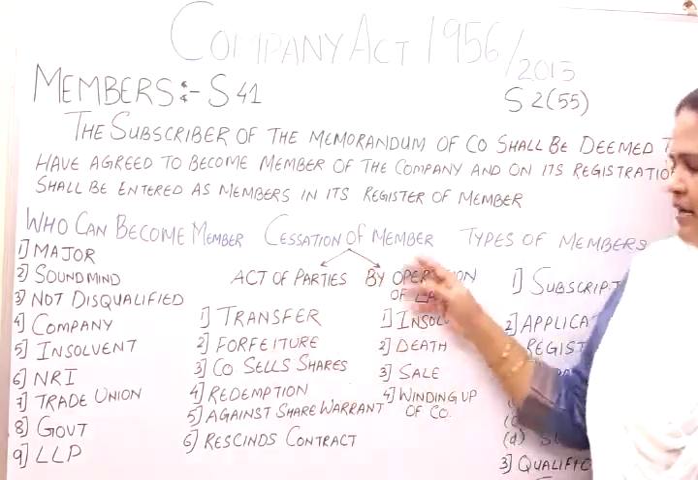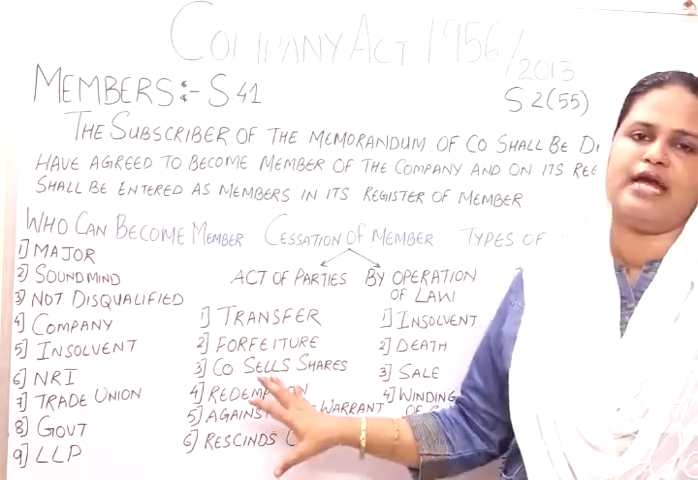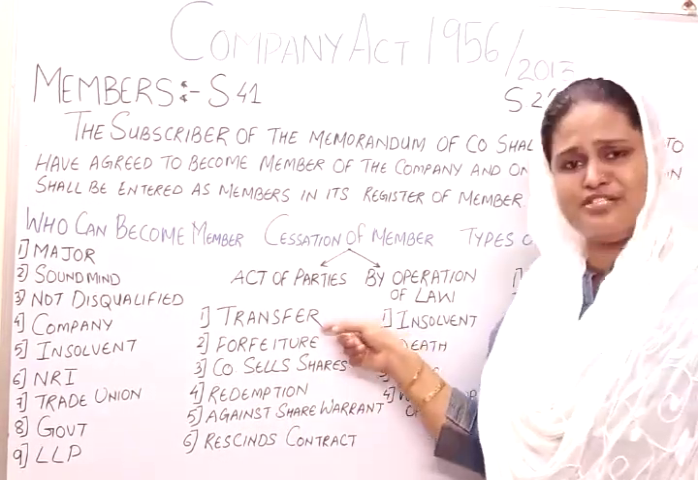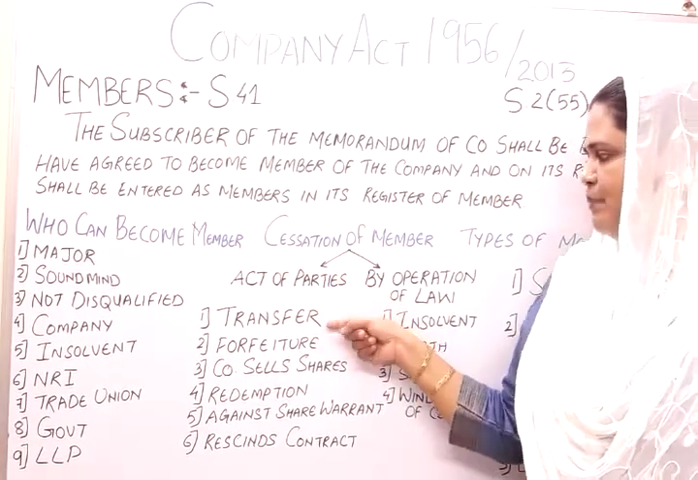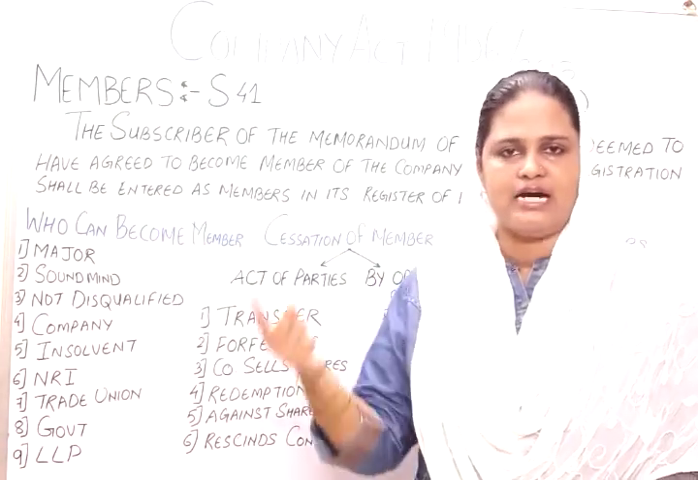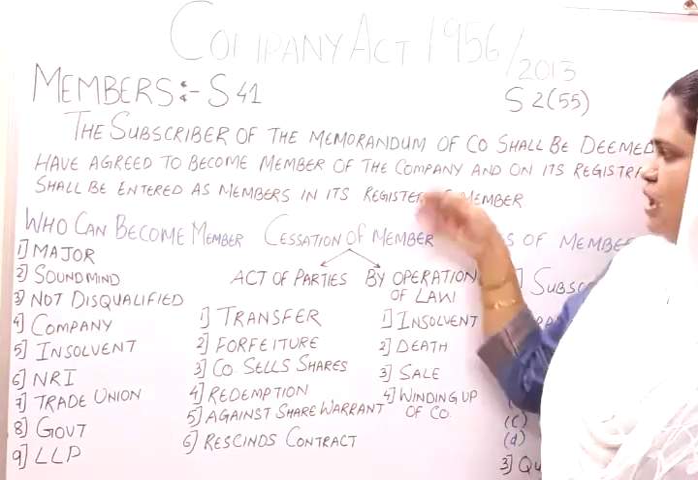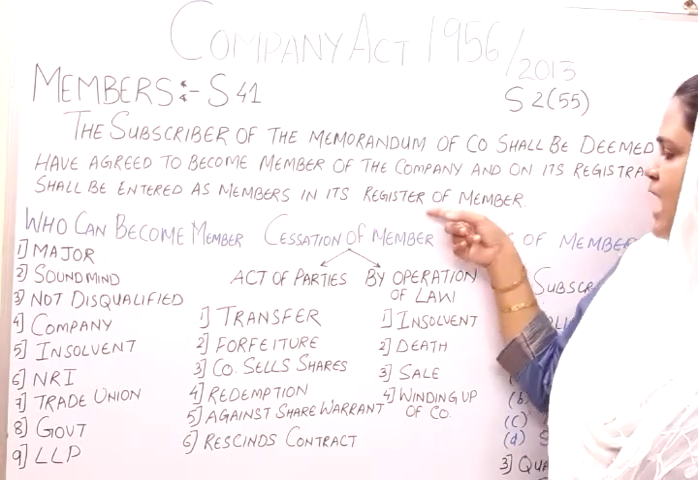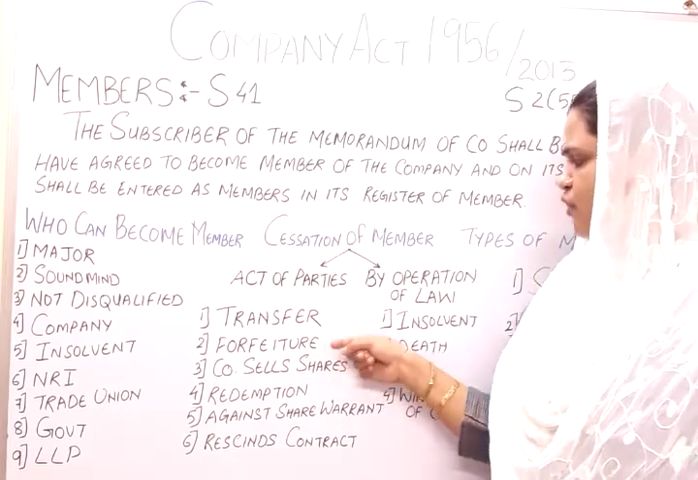In the act of the party, first we are going to see by what act the membership can cease or be cancelled or transferred. So the first thing is transfer. The membership can cease when a person transfers his shares to another person, and that other person goes through all the application and procedure and gets his name registered in place of the earlier member. Second is forfeiture.